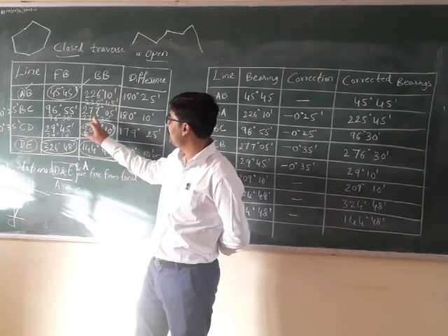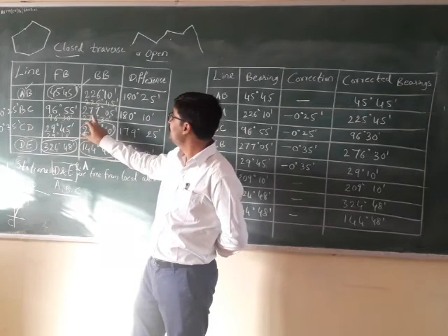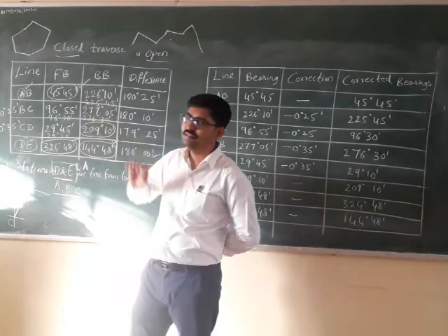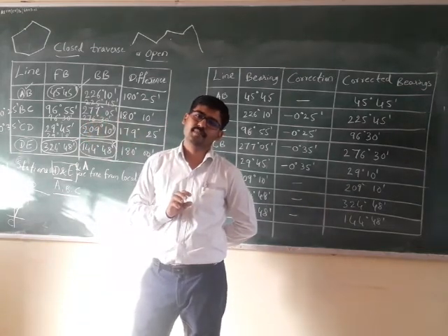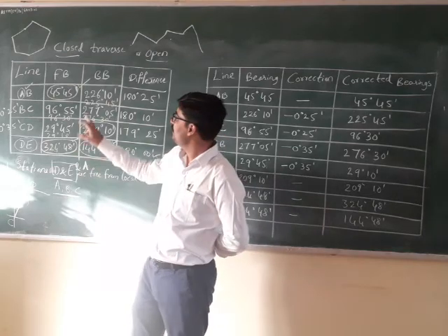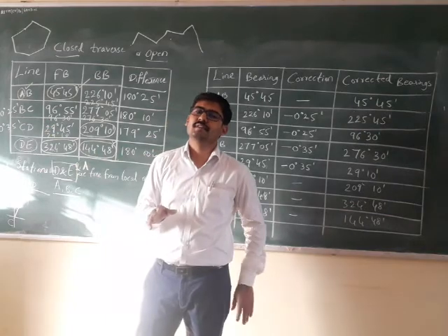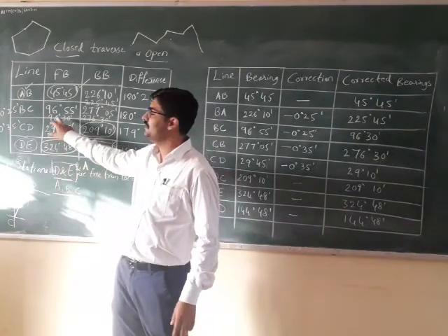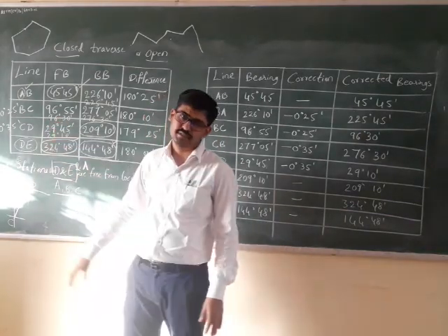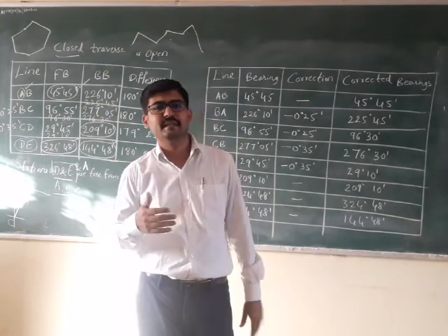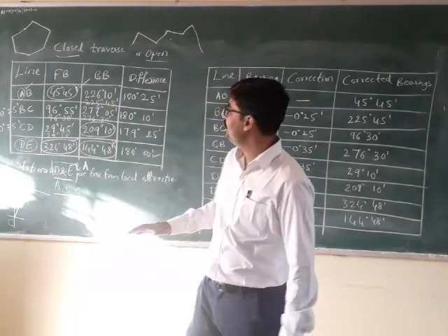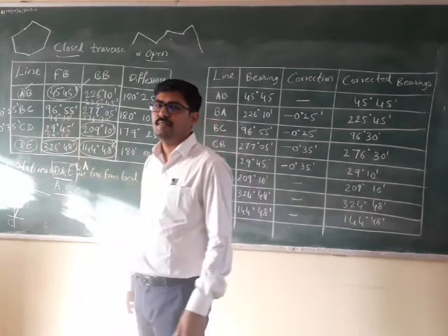So after subtraction, the correct value of the bearing will be 276 degrees 30 minutes. Understood? The forward bearing of that line will be plus or minus 180 degrees, so you will get the correct forward bearing, 96 degrees 30 minutes. You should go on explaining in such a way to finish all the data you have got.